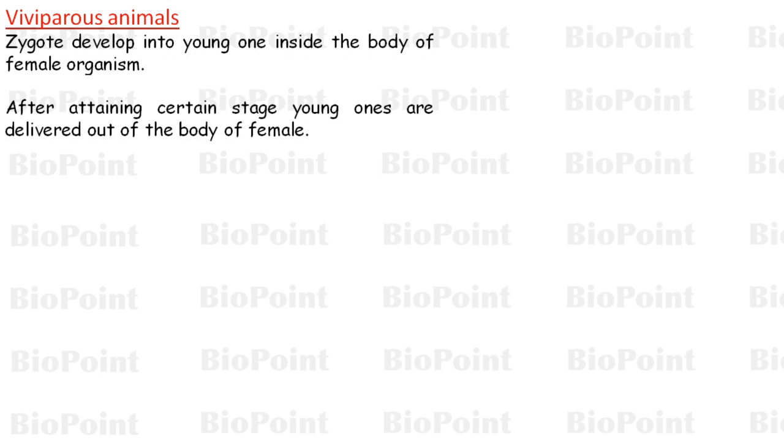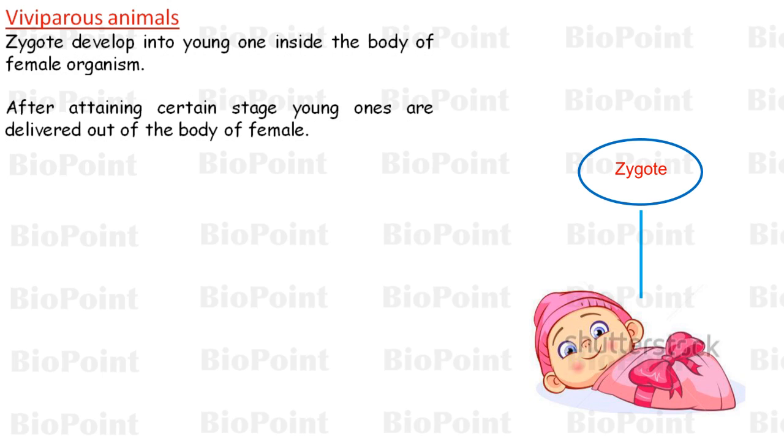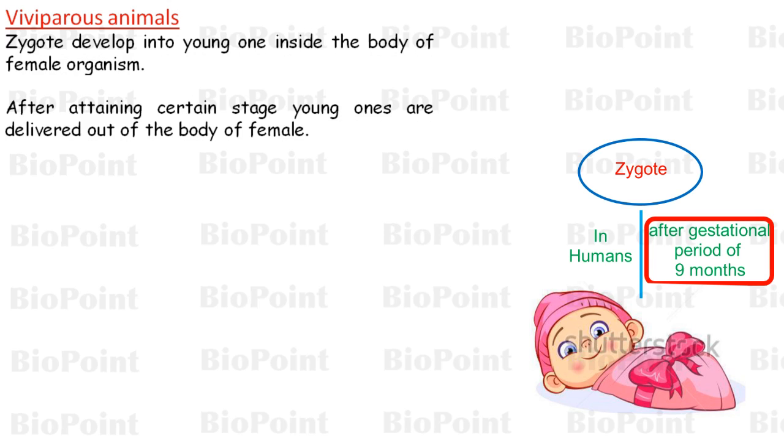For example, in humans, young ones are delivered out only after a gestational period of 9 months. Different organisms may have different gestational periods. So, in viviparous animals, a part of the development of the young one occurs inside the body of the female in a protected environment, unlike oviparous organisms, in which eggs are laid at a very early stage of embryonic development.